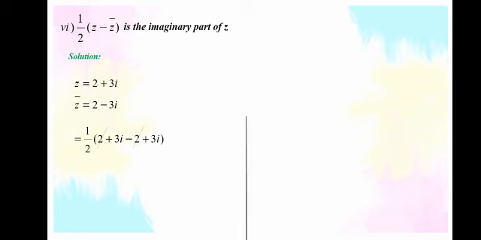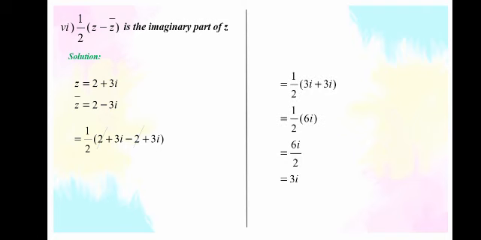Sixth part is 1/2 (z - z₀) is the imaginary part of z. Now you have to prove whether it is an imaginary part or not. So for the solution, z is equal to 2 + 3i, z₀ is equal to 2 - 3i. Here 1/2, replace the terms: (2 + 3i - 2 + 3i). The 2 and 2 will be cancelled with each other. Now here 3i + 3i is equal to 6i. 6i divided by 2 is 3i. Now 3 is the imaginary part of z.